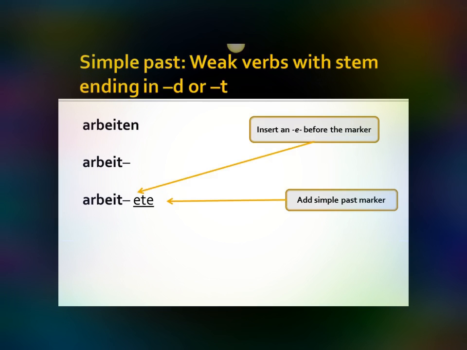You wouldn't say arbeit. You put the E in there to make it easier to speak: arbeitet. So once we've done that, and we've added the simple past marker with this E before it, then we just repeat the steps that we've done before.